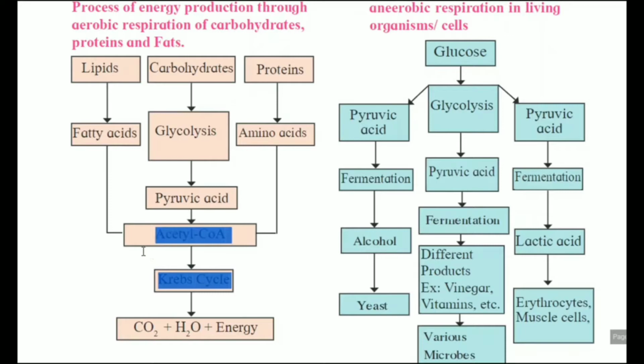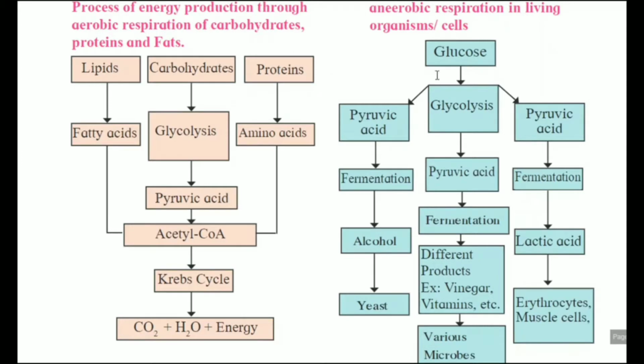Acetyl coenzyme A formation is common in aerobic respiration, and it may form through lipids, carbohydrates or proteins. But when energy is formed through carbohydrates, glycolysis occurs. Okay, so this is the chart which explains energy production through aerobic respiration.